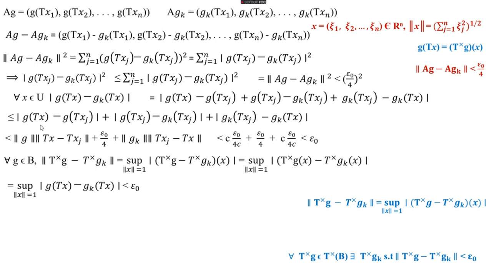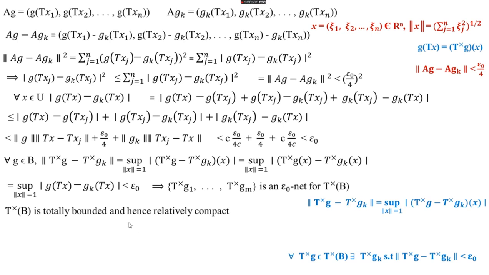Modulus of g(Tx) minus g_k(Tx) less than epsilon naught, we have already proved, and from this the supremum is also less than epsilon naught. So here we get the supremum over norm x equal to 1 is less than epsilon naught. That is, for every g belongs to B, there exists g_k belongs to B such that norm of T cross g minus T cross g_k less than epsilon naught, and this says that the set T cross g1, T cross g2, etc., T cross gm is an epsilon naught net for T cross B.